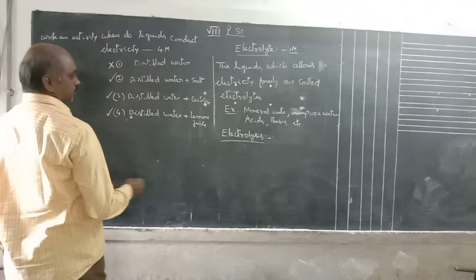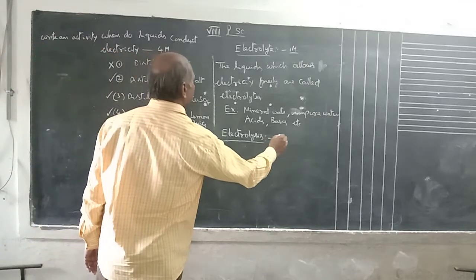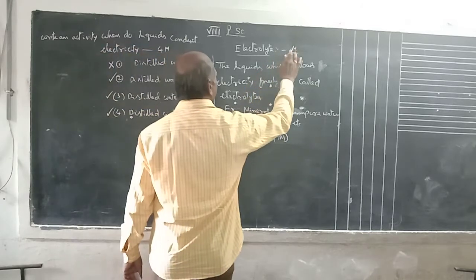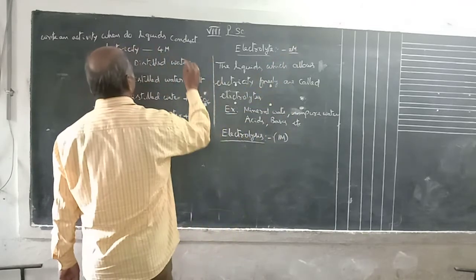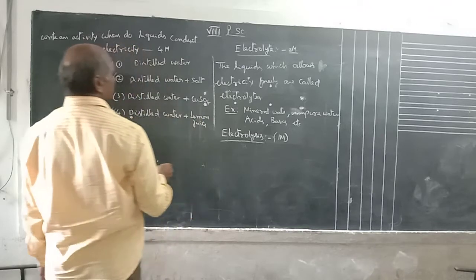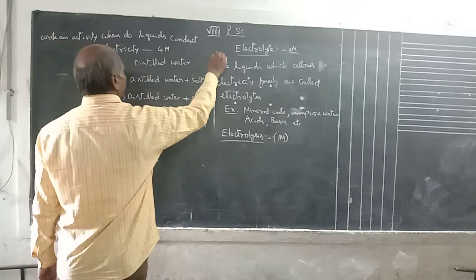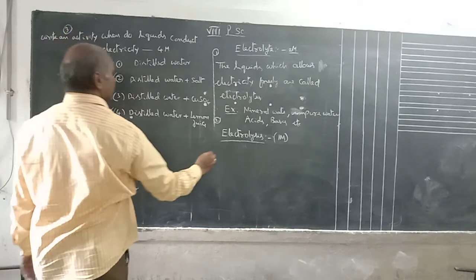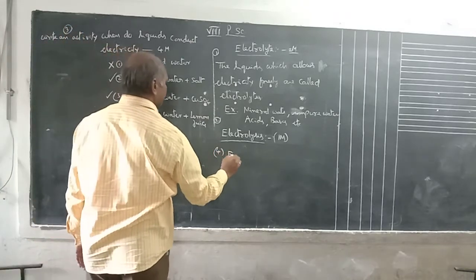This is a 4 marks question. This is a 1 mark question. Examples are a 2 marks question. This is the 4 marks question. Third question. Next, the fourth one is electroplating.